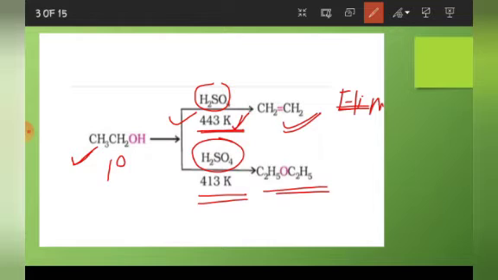The name of this ether is ethoxyethane. And this reaction is an example of substitution reaction. And in fact, it follows SN2 mechanism. We will see this. Okay, so I hope the reaction is clear to you. Now, let's move on further.